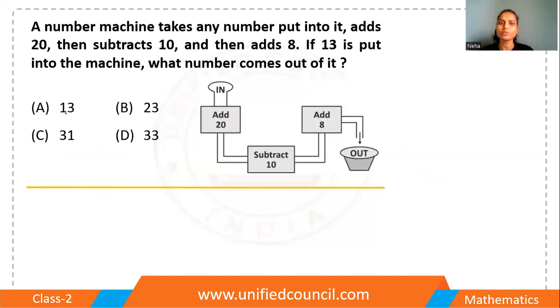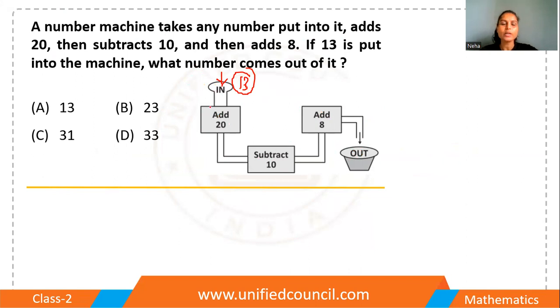Okay, so this is the next question. A number machine takes any number put into it, adds 20, subtracts 10, adds 8. If 13 is put into the machine, that means here we are putting 13 into the machine, then what comes out? Okay, let me check what comes out.